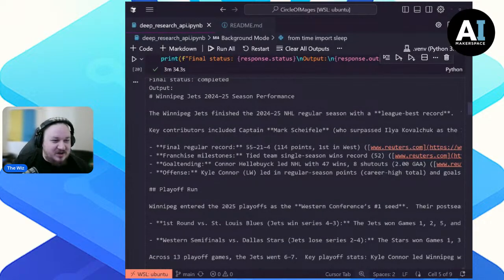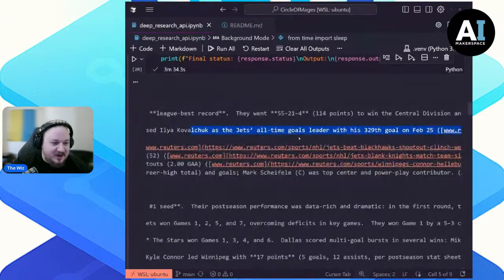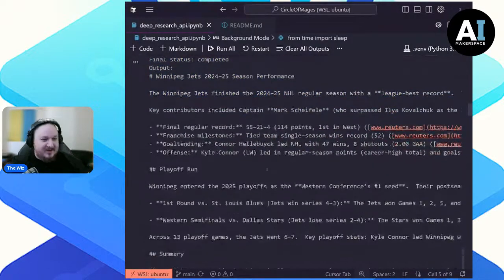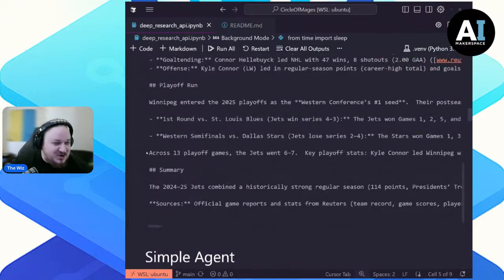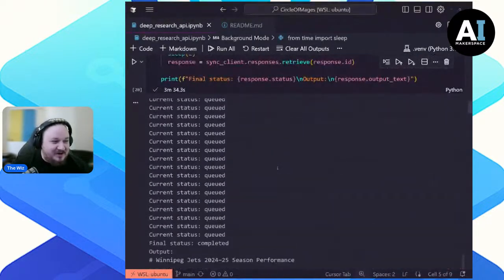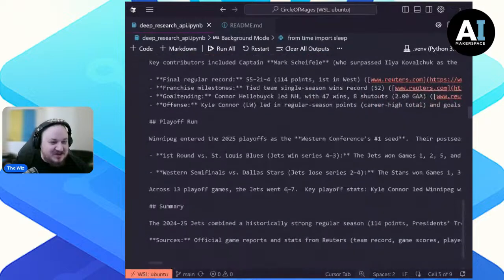They finished 2025 with the league best record. That's true, by the way. They won the most games in the regular season, or got most points to be more correct. Right, Mark Scheifele, amazing. We love to see that. Connor Hellebuyck, we love to see that. The idea, though, is that this is just the usual deep research report, right? Except it's given to us through the API.